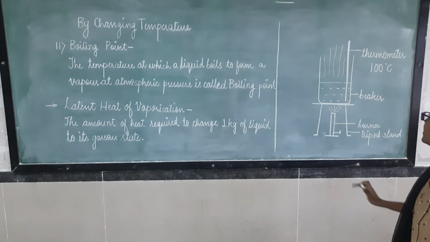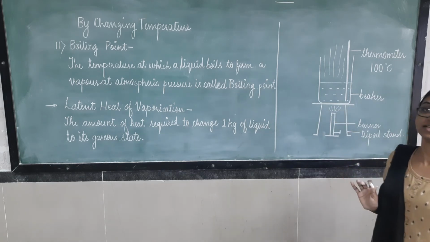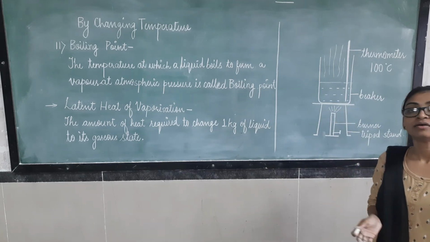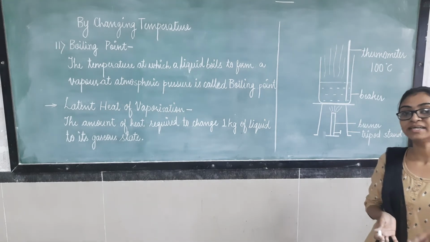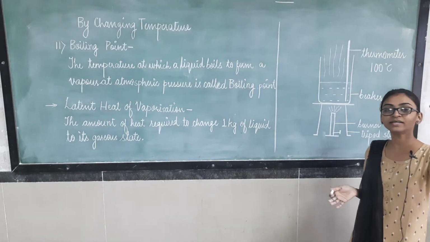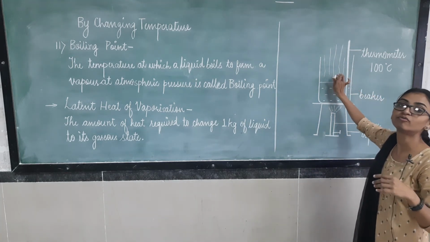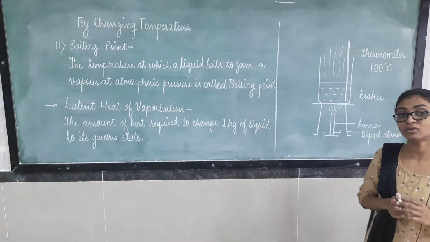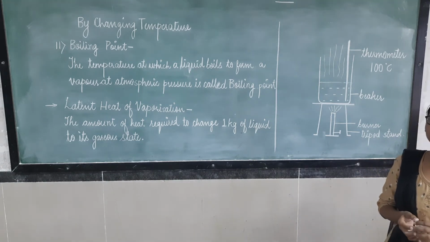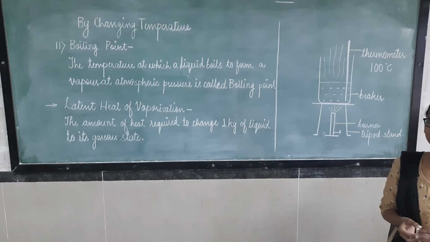But when the water initially started boiling, at that point the temperature is 100 degrees Celsius. Then when the complete water is boiled, we measure the temperature when the vapors are forming. At that time also the temperature is 100 degrees Celsius. Why is it so?